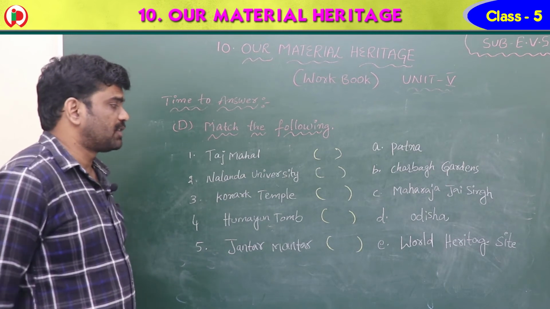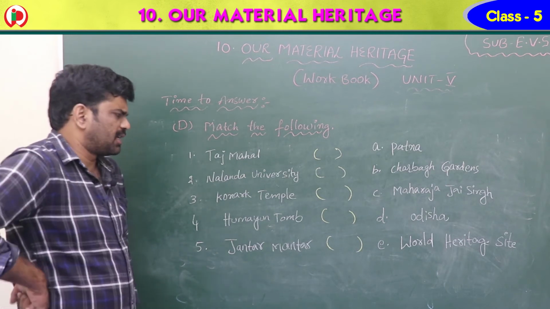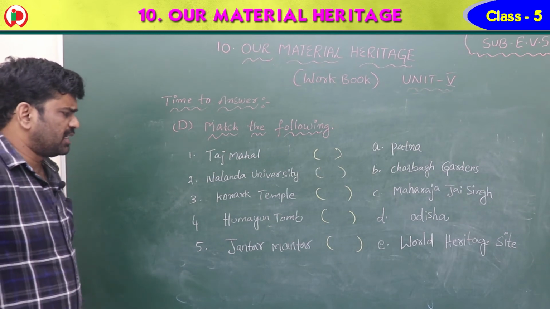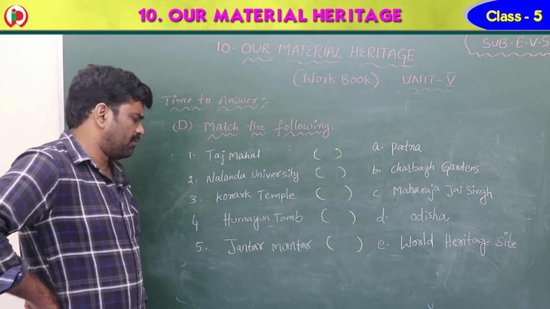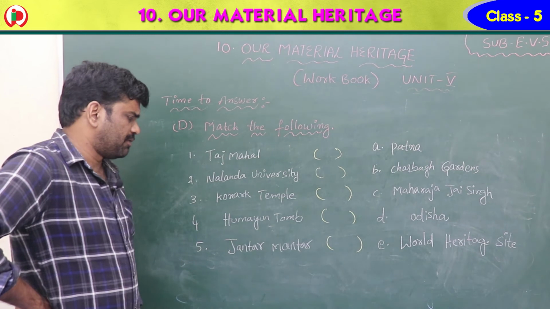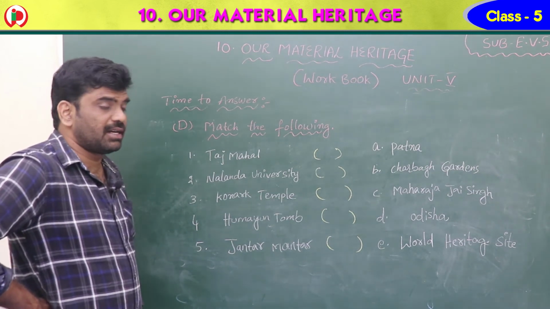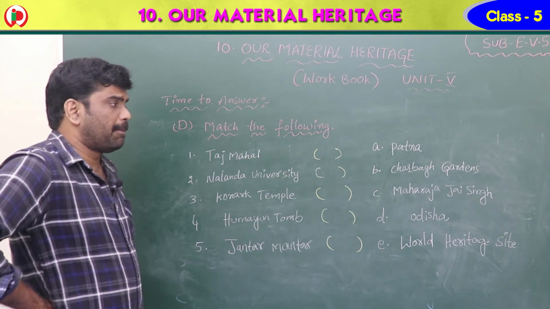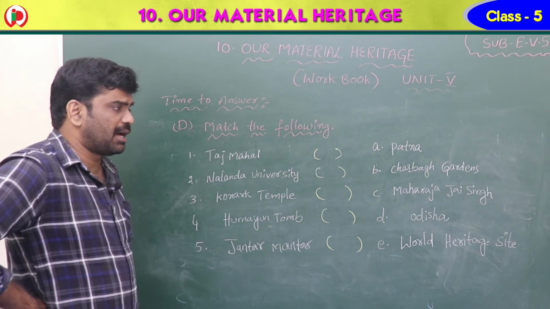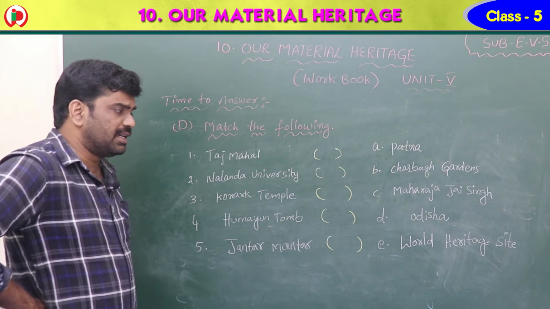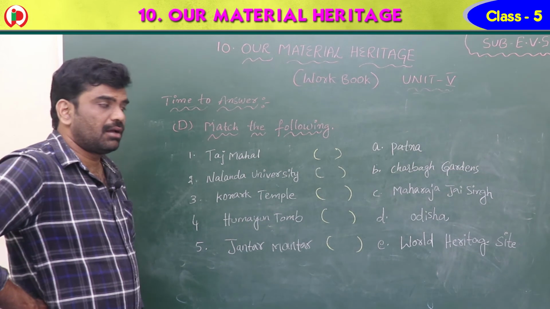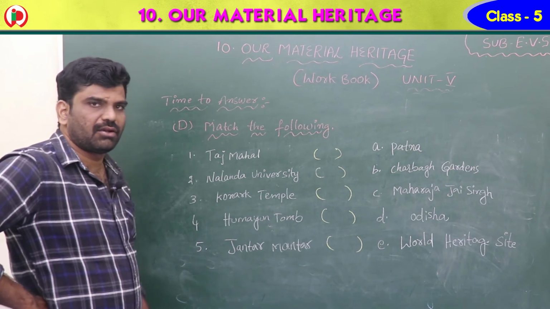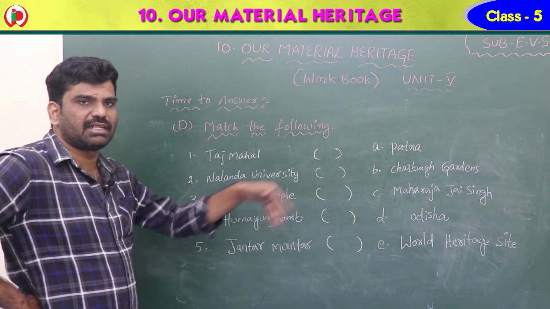See here, first one, Taj Mahal, second one, Nalanda University, third one, Konark Temple, fourth one, Humayun Tomb, fifth one, Jantar Mantar. Right side, A. Patna, B. Charbagh Gardens, C. Maharaja Jai Singh, and D. Odisha, E. World's Heritage Site. Now you have to match the left side with the right side.